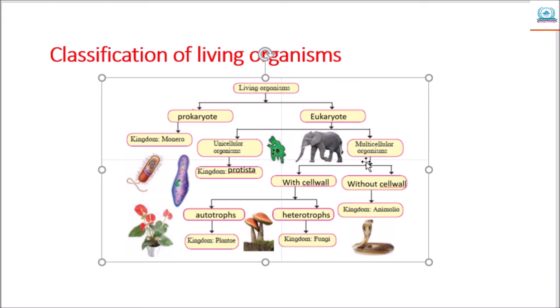Multicellular organisms include those with cell wall and without cell wall. With cell wall, two types are there, autotrophs and heterotrophs. Those that make their own food in their body are called autotrophs, and those that depend on other plants or insects are called heterotrophs. Then without cell wall, kingdom Animalia. Autotrophs include kingdom Plantae and heterotrophs kingdom Fungi.